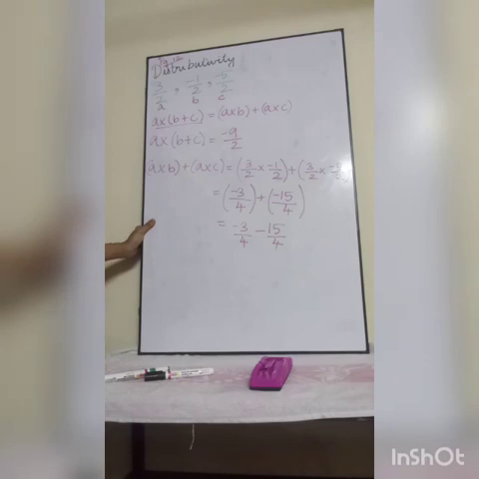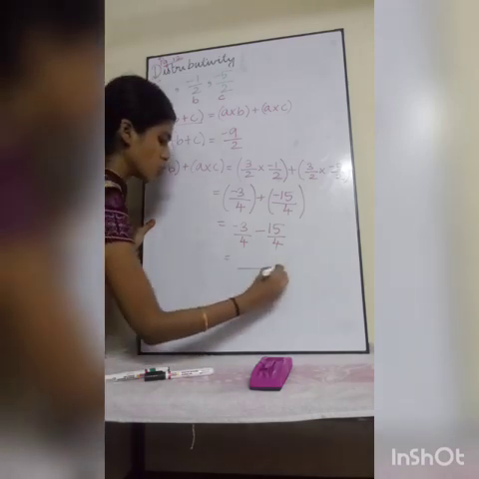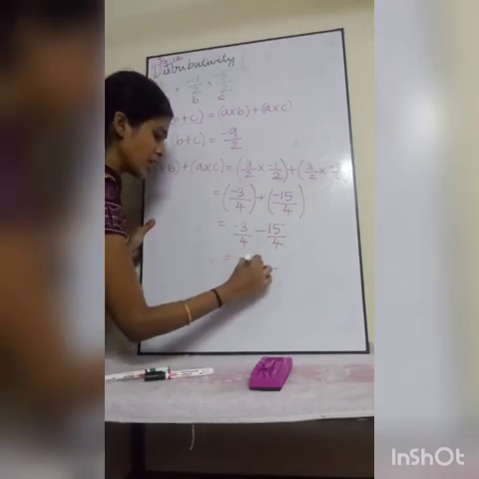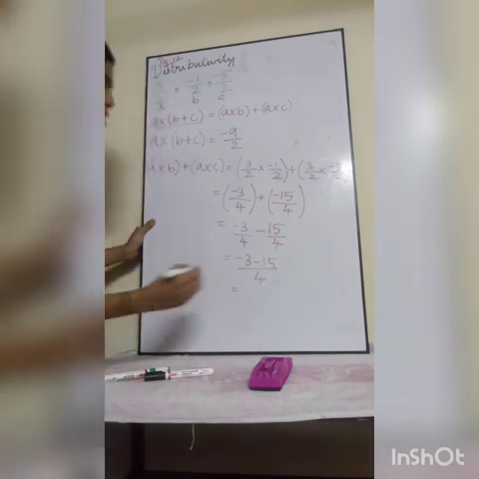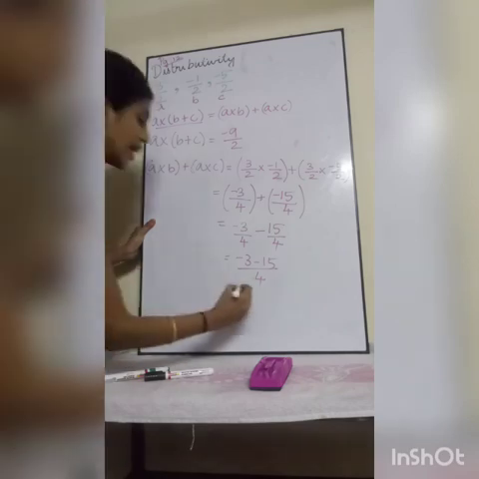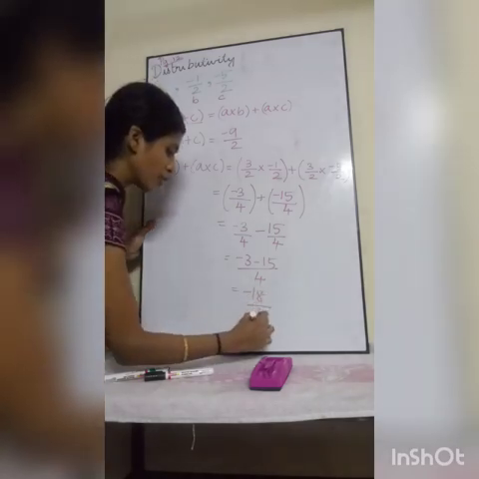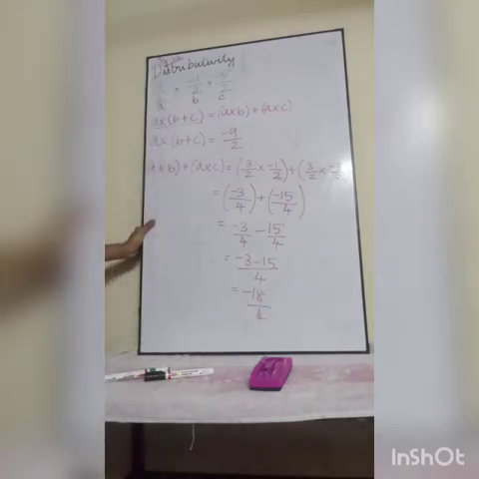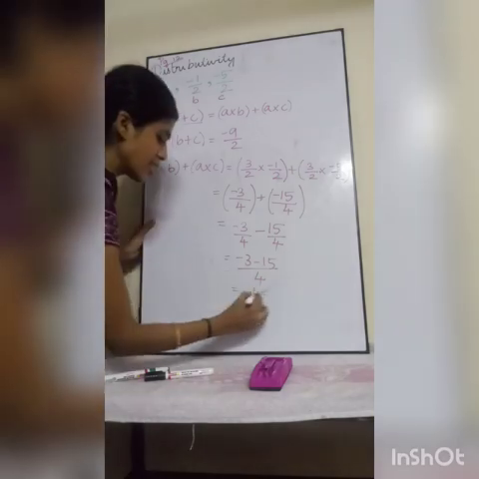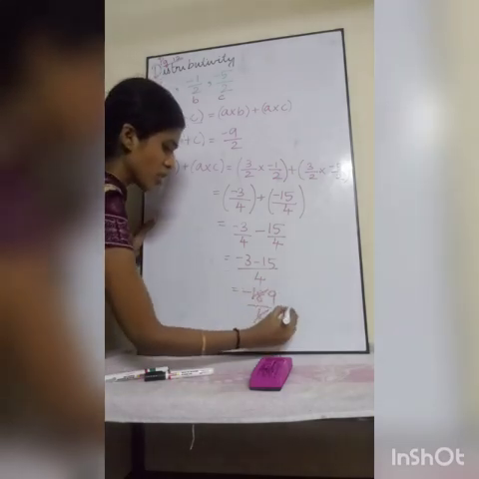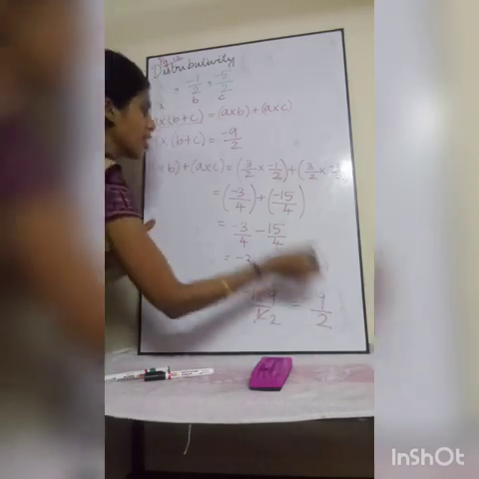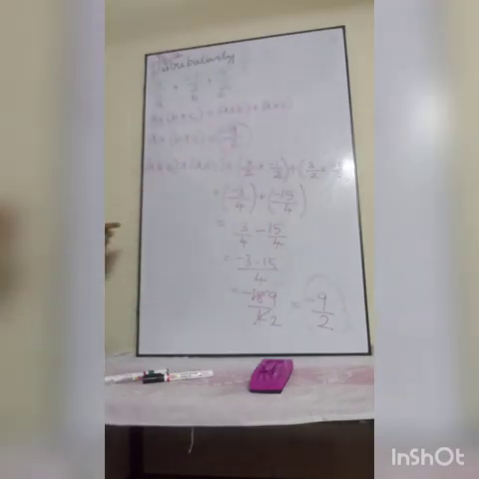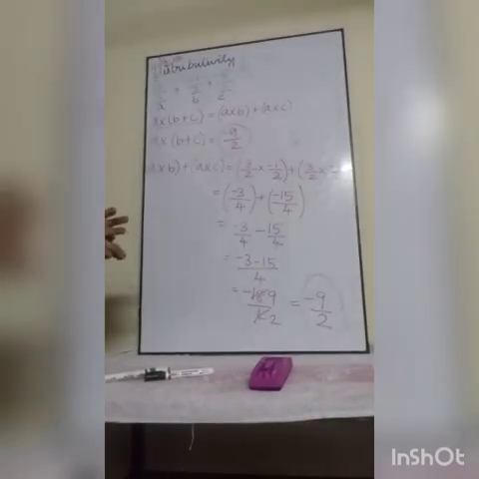Both the denominators are the same, right? So you have to write only one 4: minus 3 minus 15. Okay. Next minus 3 minus 15 is minus 18 by 4. Can we cancel this in the 2 table? Yes. This is 9 times. This is 2 times. So my answer is minus 9 by 2. So this answer and this answer are the same, right? So we have proved the distributivity of multiplication under addition.